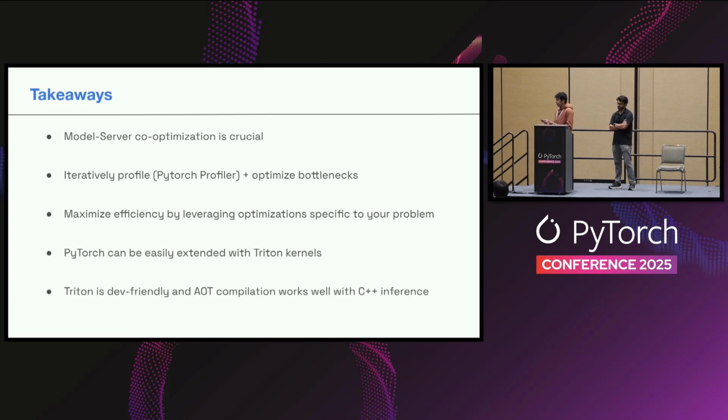And then third is that you can leverage optimization specific to your problem. The implementations out there, like attention, are targeted at a wide range of models, but your specific problem could have key observations that you could leverage for particular optimizations. And lastly, PyTorch is really nice in that it can be easily extended with your custom implementations or custom kernels.